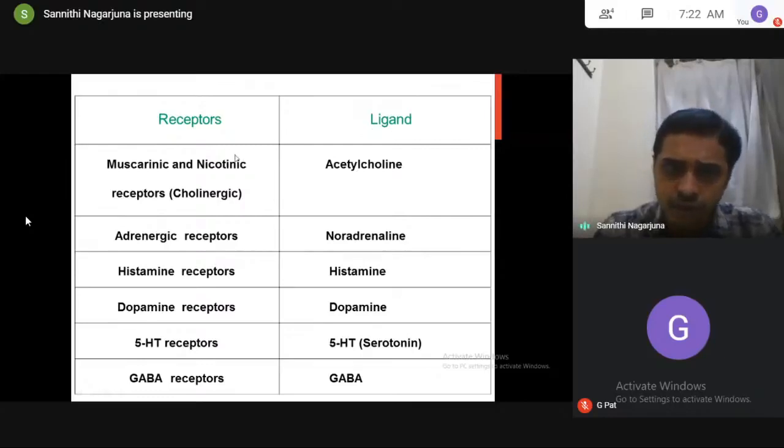I told you already the receptors are proteins and their duty is to be binding sites for ligands, so based upon the name of the ligand, we give the name to the receptors. The receptors that are binding sites for acetylcholine are called cholinergic receptors. Those that are binding sites for histamine are called histamine receptors. Those for dopamine are called dopamine receptors. Likewise, you have to understand.